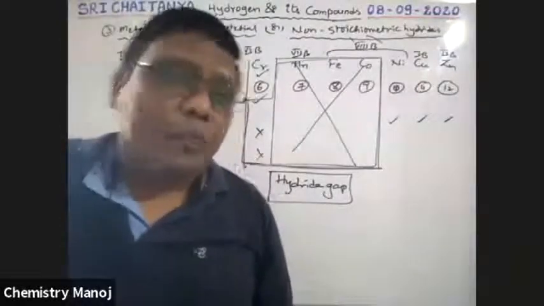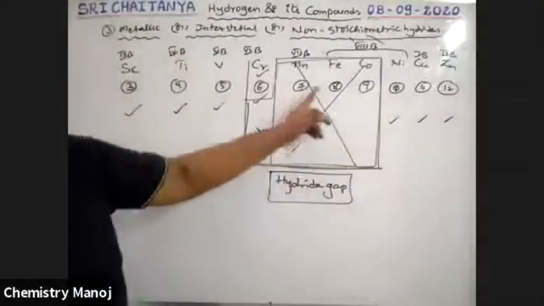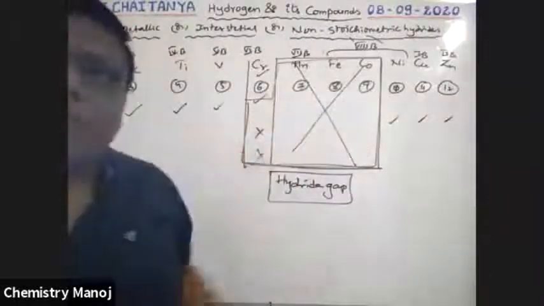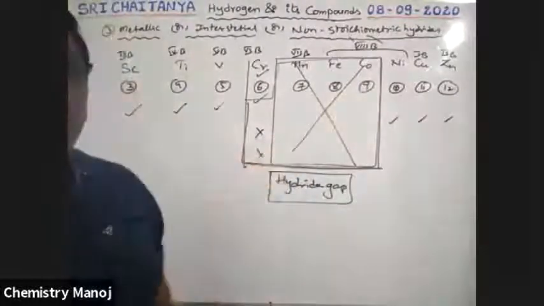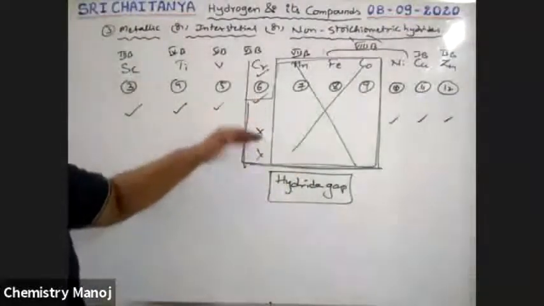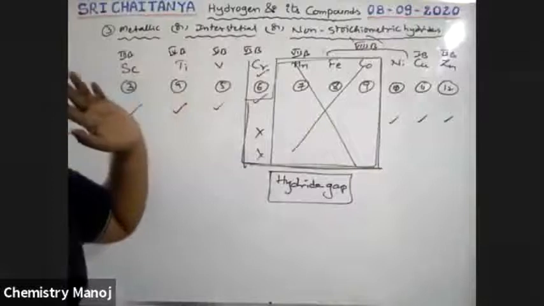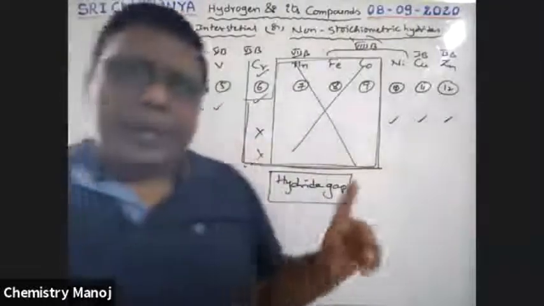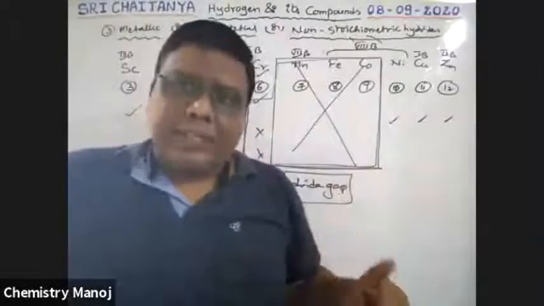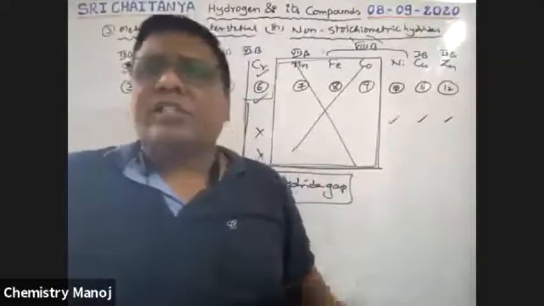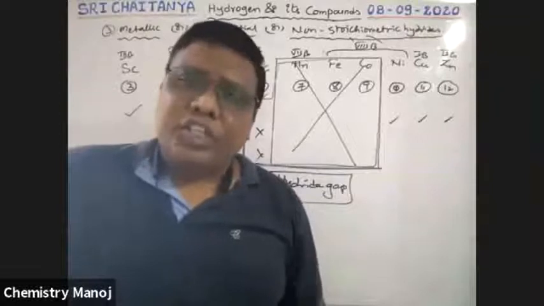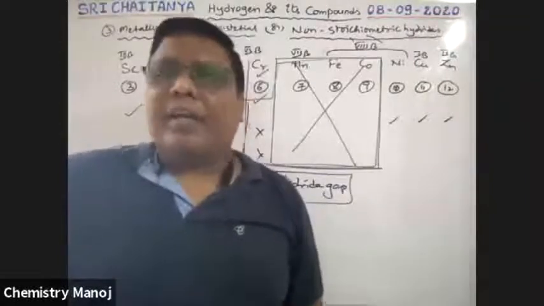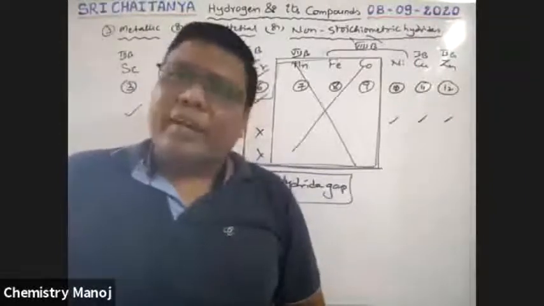Hydride gap is very, very important. What is that hydride gap? The 7th, 8th, and 9th group elements completely do not form hydrides. But 6th group elements, some can form, some cannot. Please remember this, these are all observed facts. So this is all about interstitial hydrides, the third type of hydrides. Next, the fourth type of hydrides.